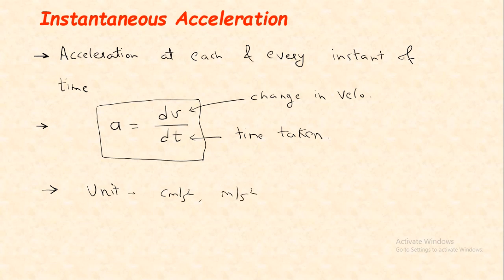There is a difference between average acceleration and instantaneous acceleration. In average acceleration, the change in time is very large, therefore the change in velocity may also be very large. In instantaneous acceleration, the time taken is very small, so the change in velocity will also be very small.